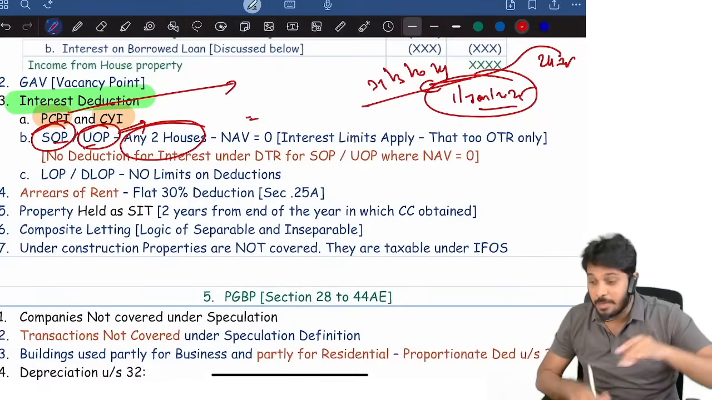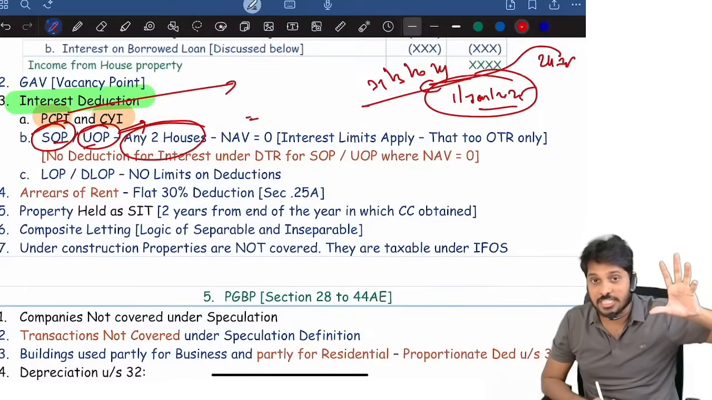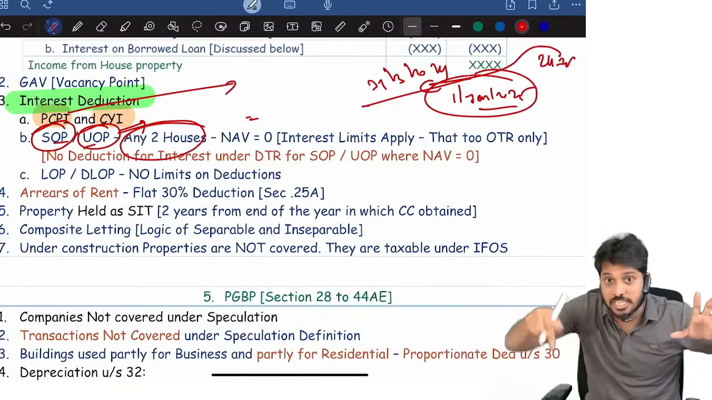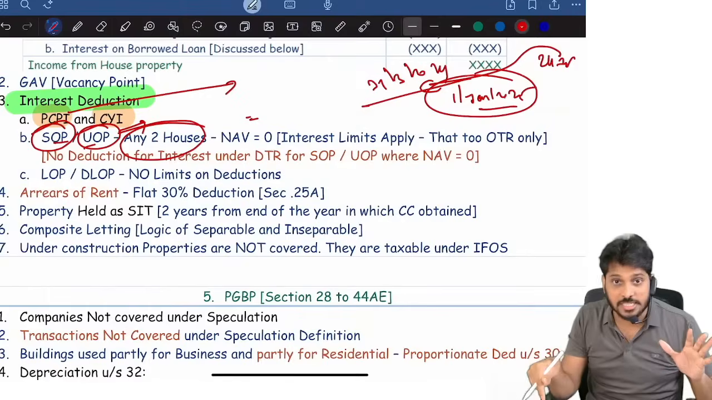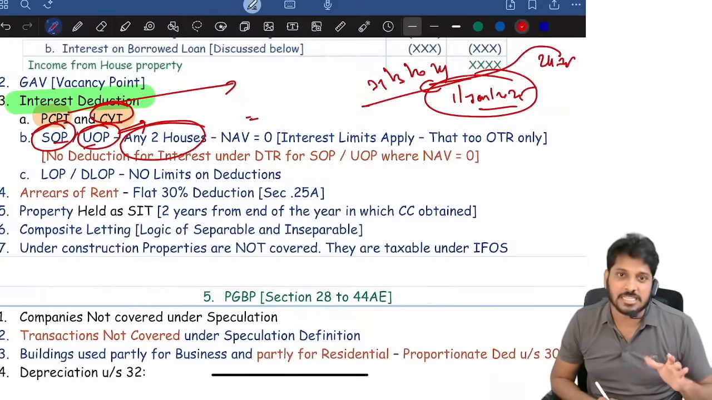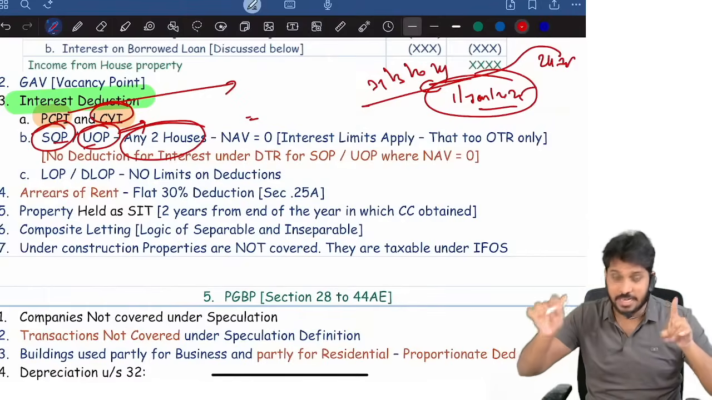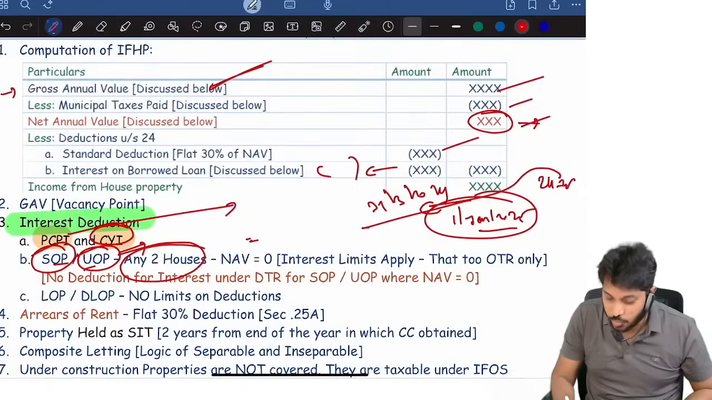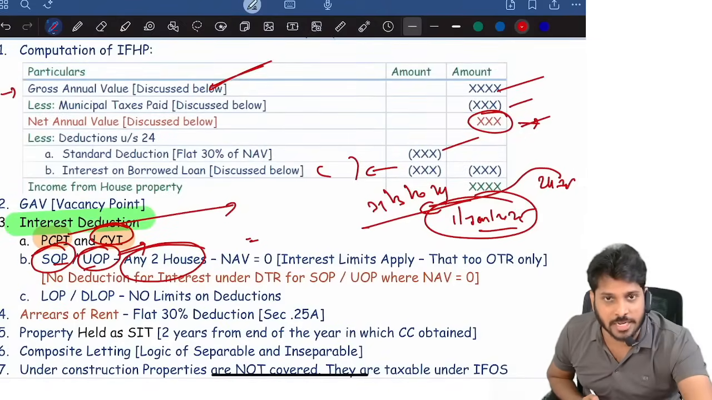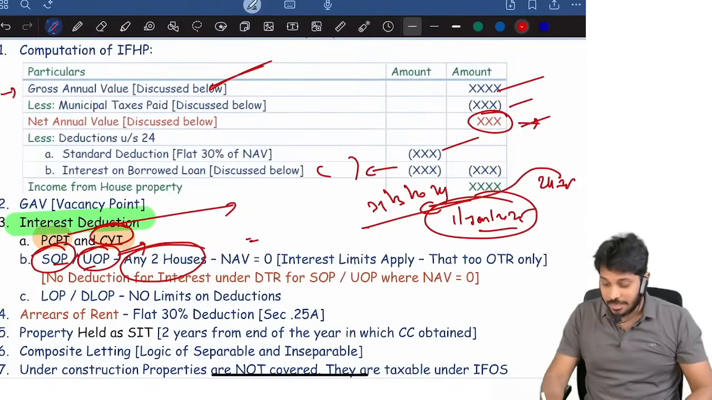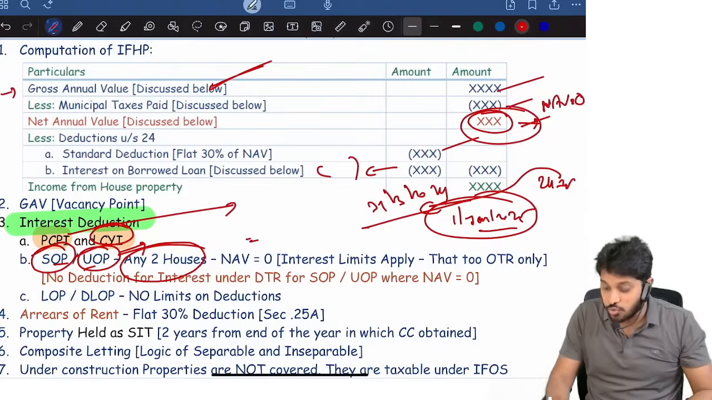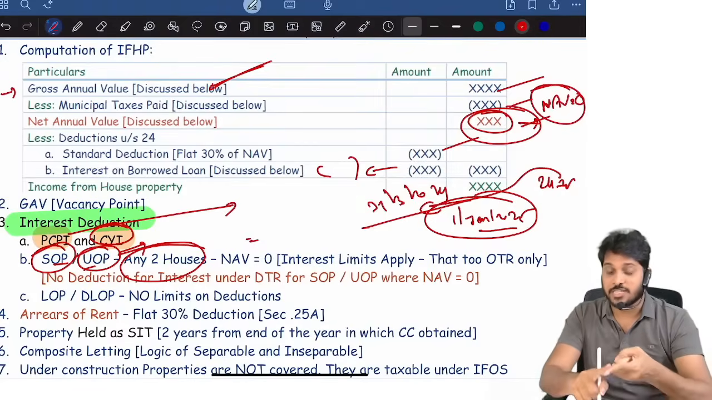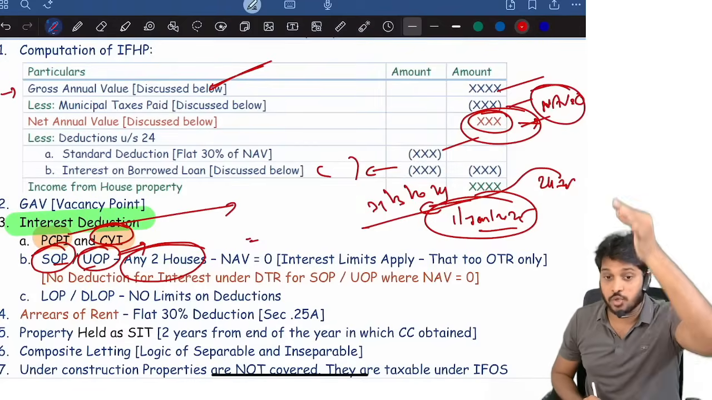In PCP, before the year of construction, the loan amount and interest amount are computed. What about the year of construction? That year also loan is outstanding, that year also interest is there. That is called current year interest. 1/5 of PCPI plus current year interest put together is the total interest. Whatever total interest is there, you can claim deduction. However, if NAV is equal to 0, you claimed SOP, UOP benefit where NAV is equal to 0.